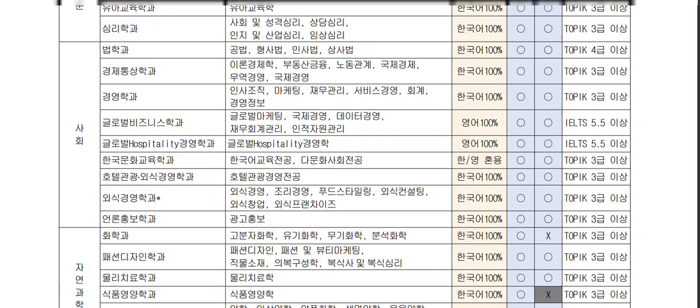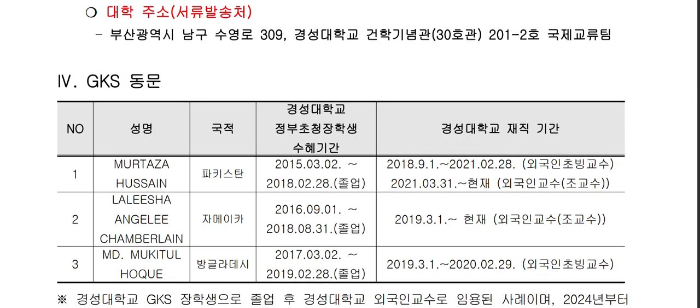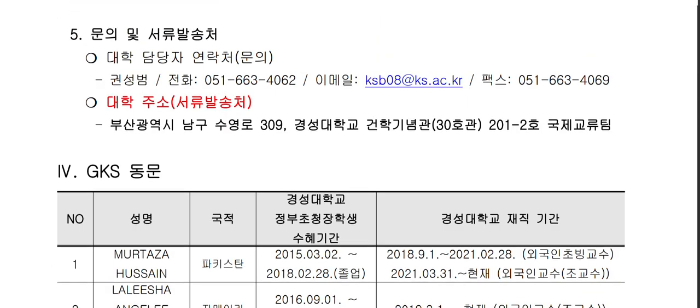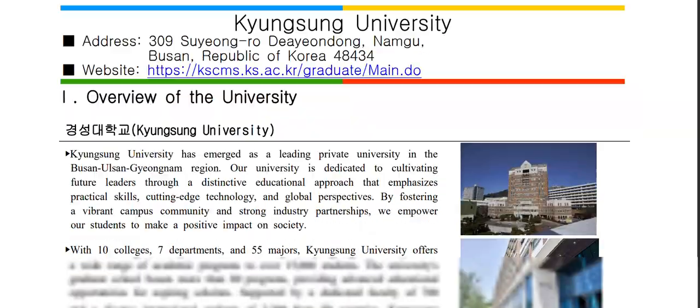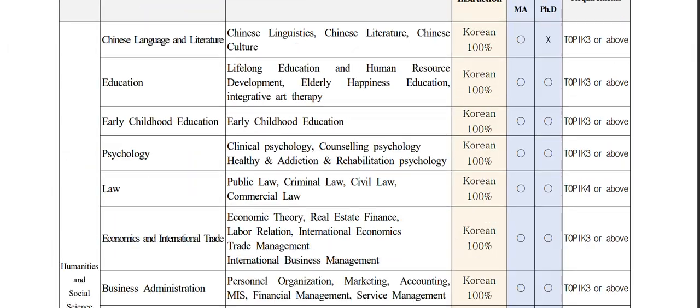First they will be in Korean. If you know Korean, you can read. If not, don't worry, you will have it in English also if you scroll down. So you can check what facilities are available in a particular university, what their deadlines are, everything. Here you can check the departments, their majors, and in what language they are going to teach, like 100% Korean or 100% English, and so on.